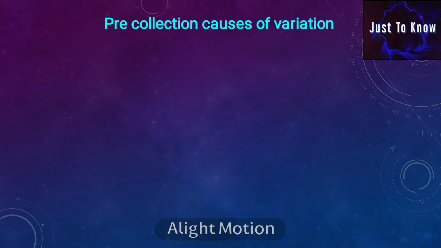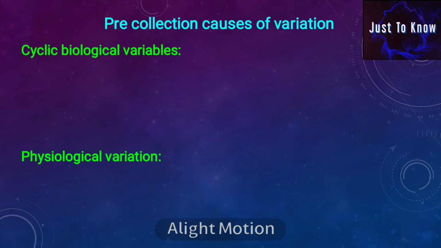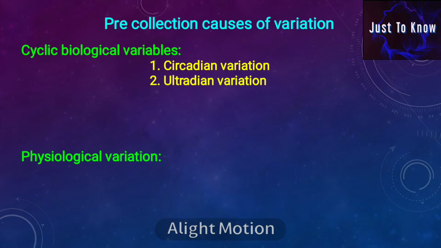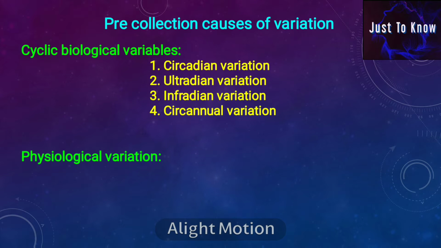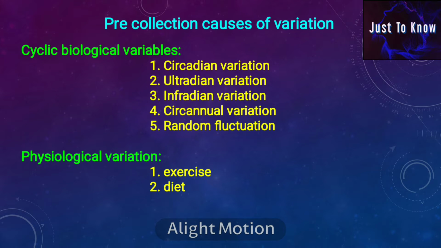Pre-collection cause of variation is of two types, which include cyclic biological variation and physiological variation. Cyclic biological variations are circadian variation, ultradian variation, infradian variation, and circannual variation. And physiological variation includes exercise, diet, stress, and posture.